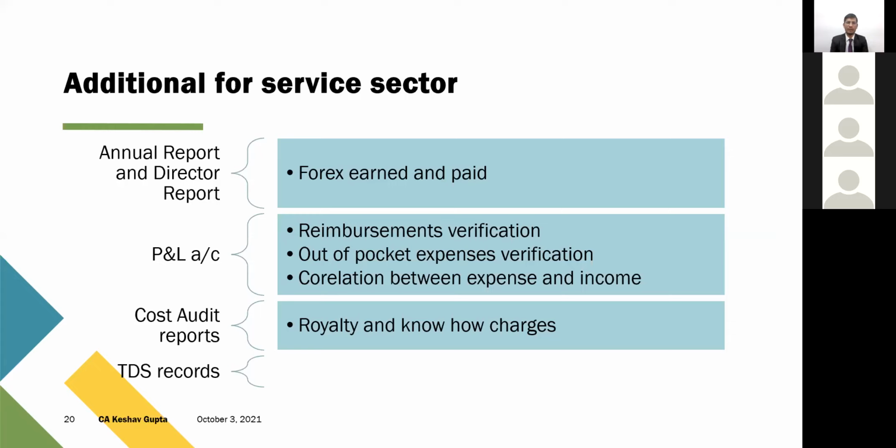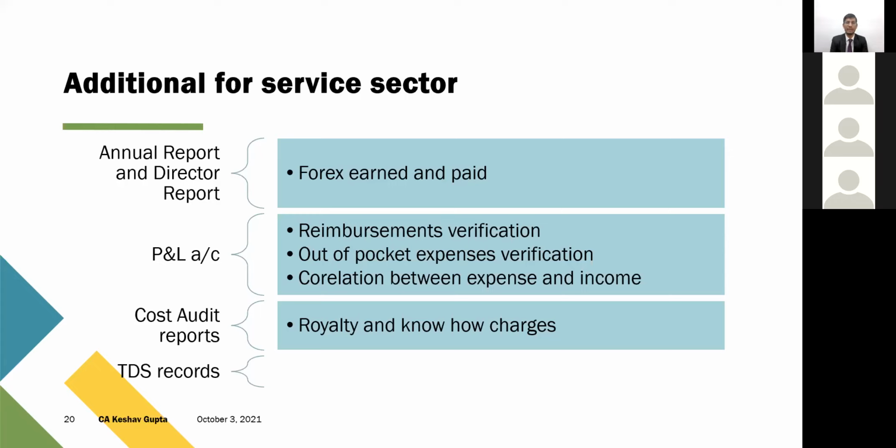Similarly, in the P&L account, if we talk about the service sector, there's a problem for reimbursements. Supposedly, if I talk about a chartered accountant firm only, we keep on claiming reimbursement from our client. So just verify before you give data what treatment has been given to those reimbursements. Are they treated as pure agent, or in what fashion? And if they are treated as pure agent, then are the conditions of pure agent fulfilled or not? Similarly, we keep on paying our staff for out-of-pocket expenses. How have we treated it, and is there any liability under reverse charge? These are just guidelines on how the department has been guided to check the transactions.